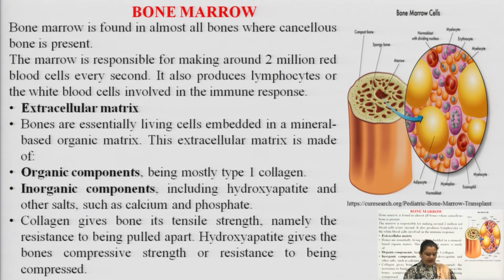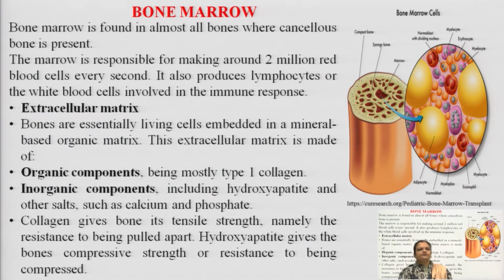Coming to the second part, after the different types of bone, the bone marrow. What is the use and need of this bone marrow? So, bone marrow is found in almost all types of bone which are cancellous in nature. So, what does this word mean? Cancellous mainly covers the spongy bone, the center part of the compact bone, spongy bone.